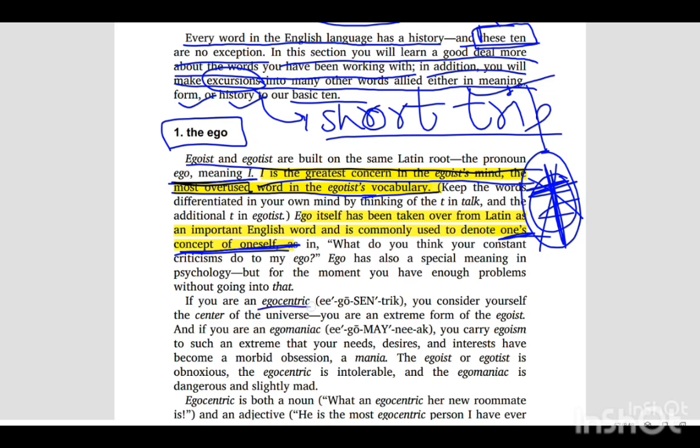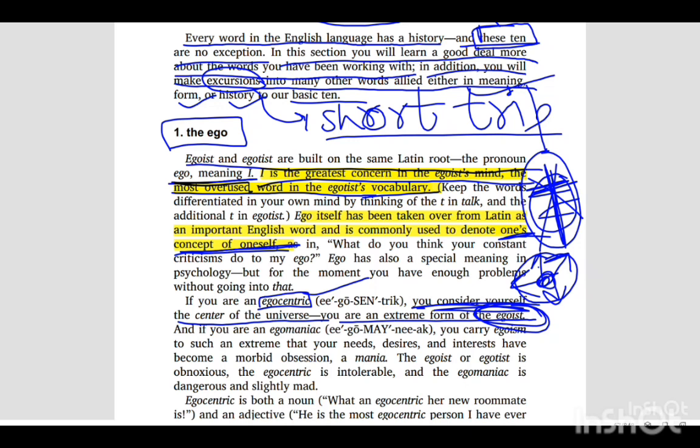If you are egocentric, here's a new word, you consider yourself the center of the universe. You are an extreme form of the egoist. So if I give you a hint, what is the extreme form of egoist? The answer will be egocentric. Egocentric is one who considers himself the center of the universe. Means he should always be paid attention. No other people should be the center. He should always be talked about and he should always be kept to attention.